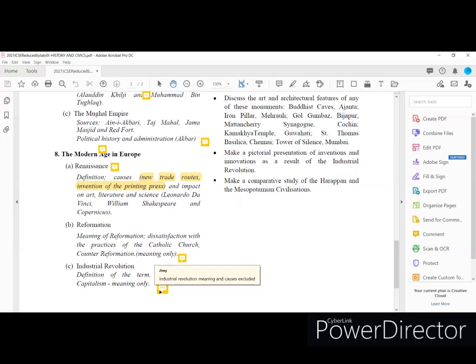also given here. And let us see the Industrial Revolution. The chapter name is Industrial Revolution, but the Industrial Revolution meaning and causes did not find in the syllabus for 2021. So you have to focus on the definition of the terms socialism and capitalism, meaning only. I hope in the textbook it is given there. There is a differentiated chart given there, capitalism and socialism. Students can focus on that point. That is the syllabus part from the lesson Industrial Revolution.